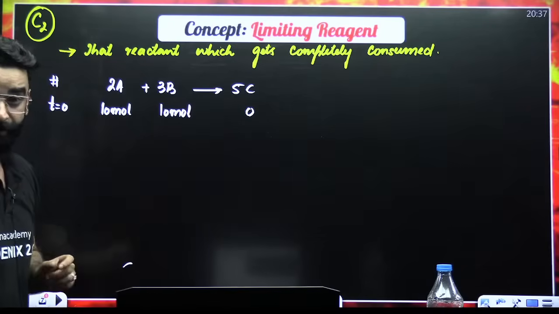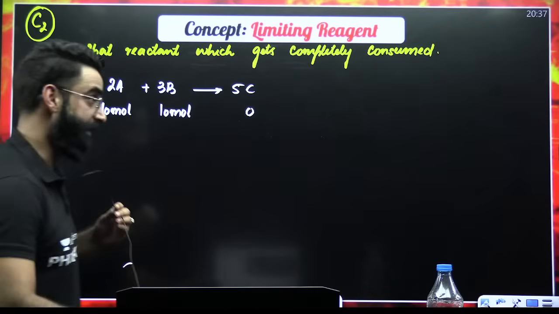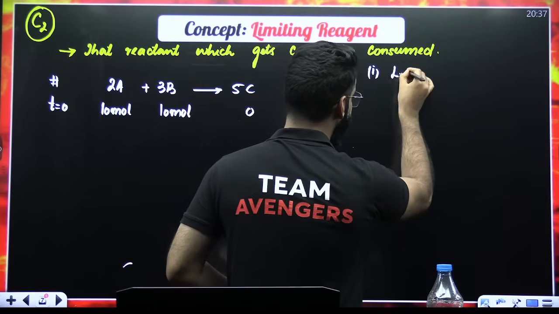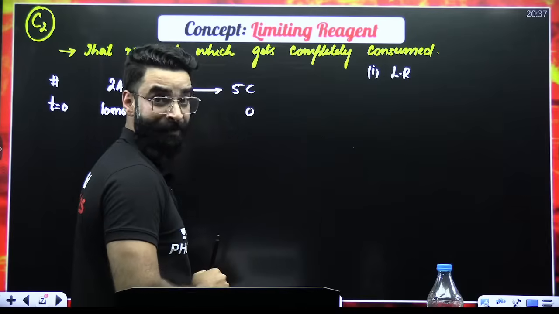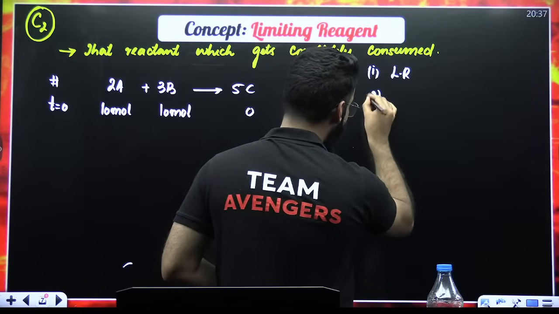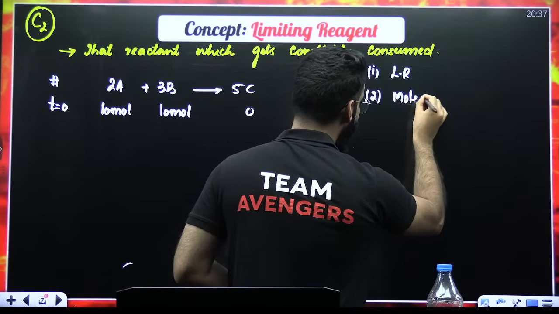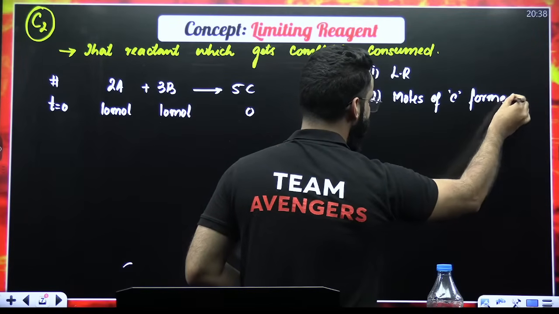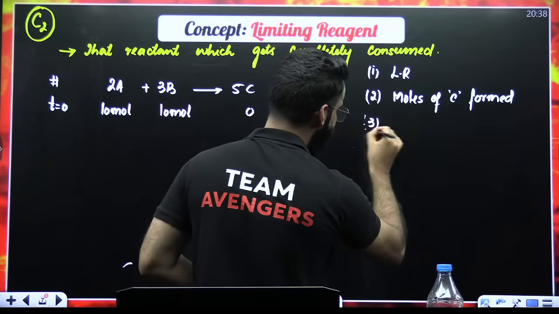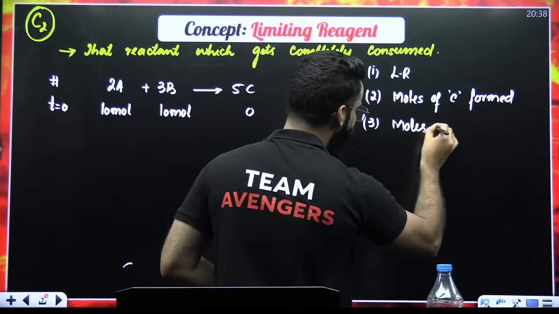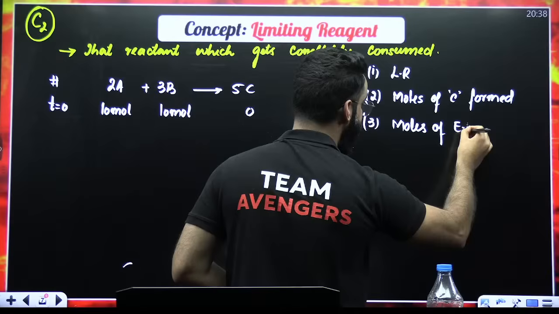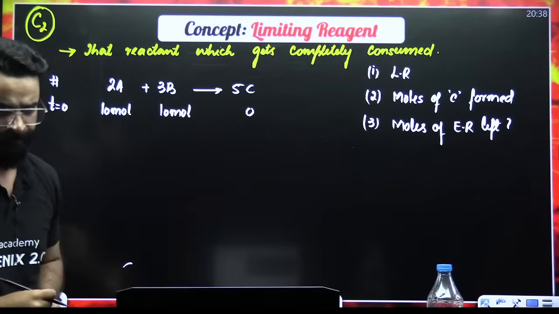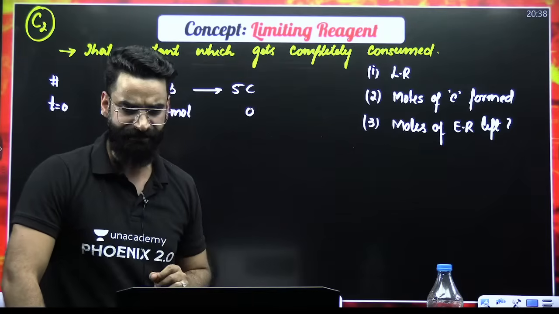Now, what kind of questions will they give you from limiting reagent? The first thing they'll ask you: number 1, identify the limiting reagent. Number 2, they'll ask you the moles of C formed. The third question, they'll ask you the moles of excess reagent left. These are the three things which they can ask.